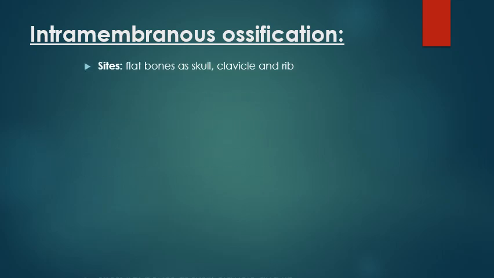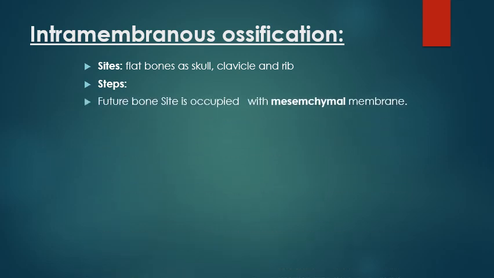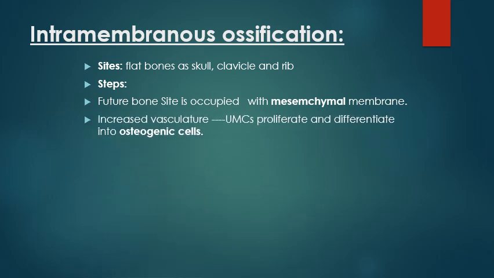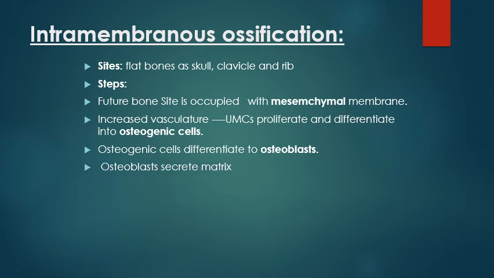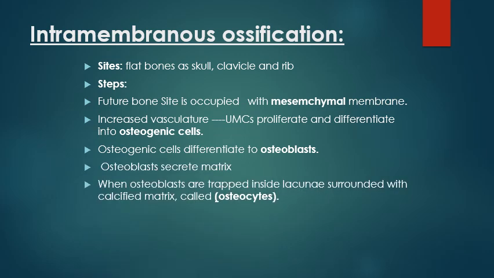The intramembranous ossification occurs in the flat bones of the skull, clavicle, ribs, and irregular bones. The first step in ossification is the increased blood supply. The membrane is formed of undifferentiated mesenchymal cells. Increase in the blood supply will change the UMC into osteogenic cells. The osteogenic cells will form osteoblasts. The osteoblasts secrete the matrix and change into osteocytes.